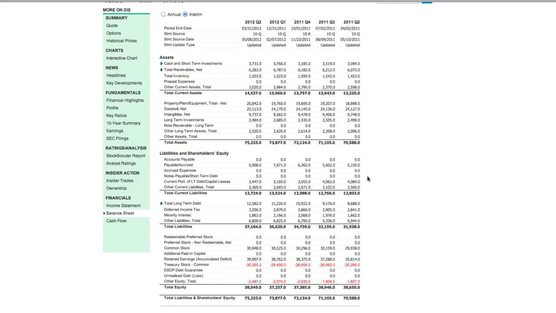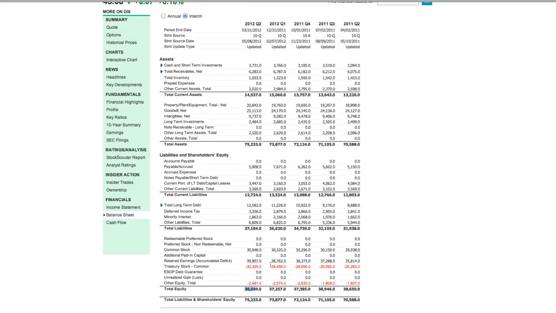Now, there's some other ways that you can look at a debt to equity ratio. Some people like to come in and they would like to use the total liabilities. They would actually like to compare all of the liabilities on here compared to the equity. And in this case, you'd see it's almost a 1.0 because you got $37 billion compared to $38 billion. So that number is just going to be slightly under a 1.0. So that's a little bit of a higher estimate, and if you're a more conservative investor, that might be the approach that you might want to take instead of just taking the debt terms inside of the current liabilities and the total liabilities.